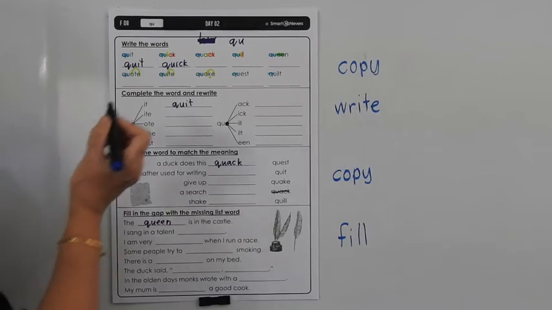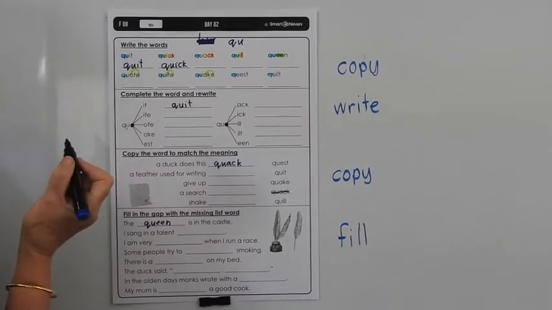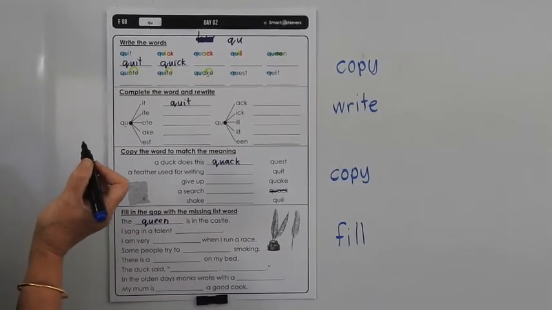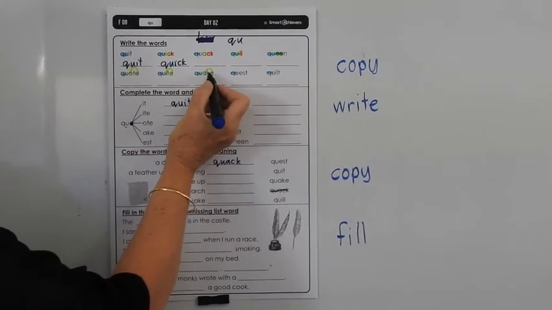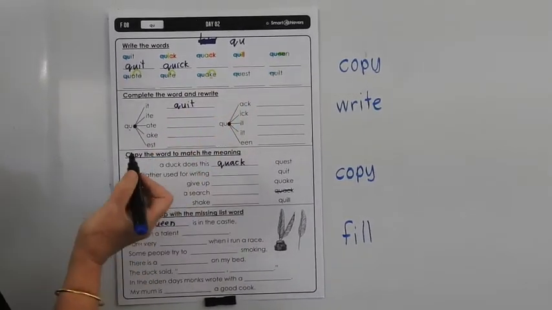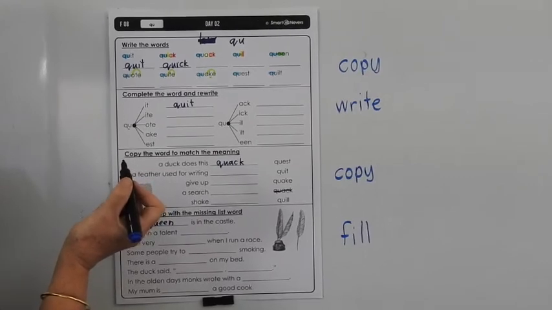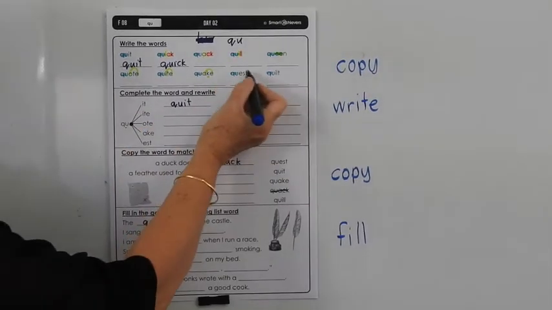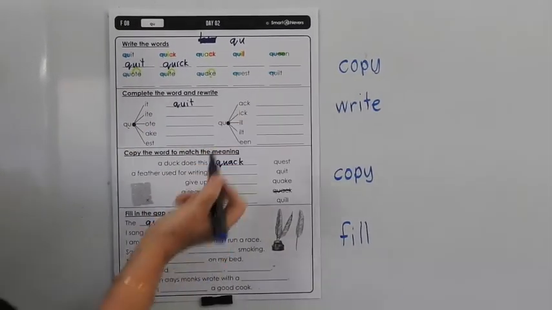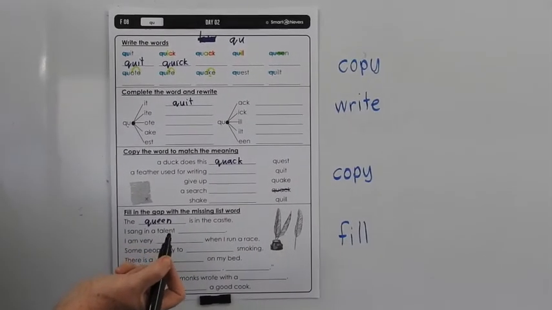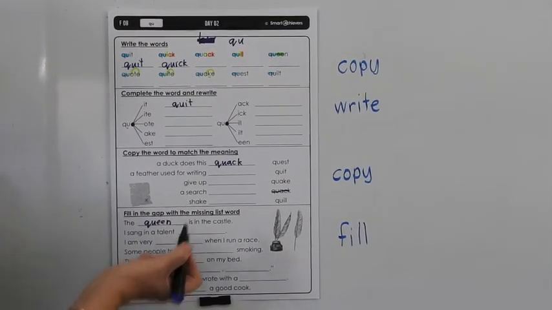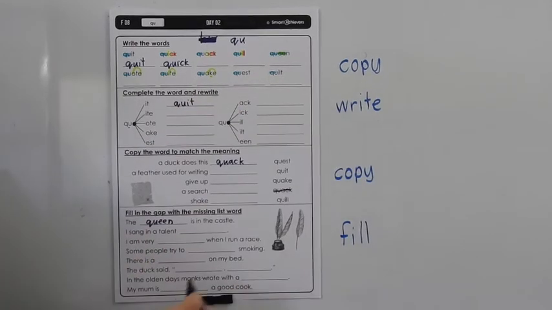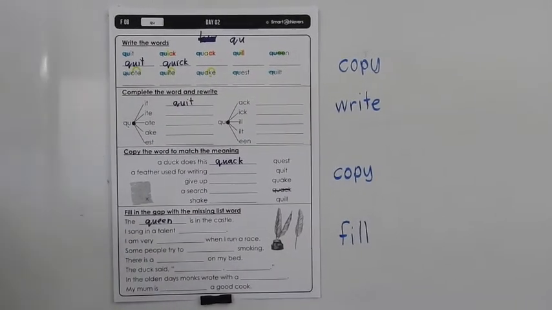it's going to cost. Quite means very. Like you're quite good at something means you're very good at something. A quake is where the earth might tremor or move, and we call it an earthquake. A quest is like a challenge, and a quilt is a rug that you put on your bed, a cover that you put on your bed. So you need to know the meanings of those words to finish this page. Off you go.